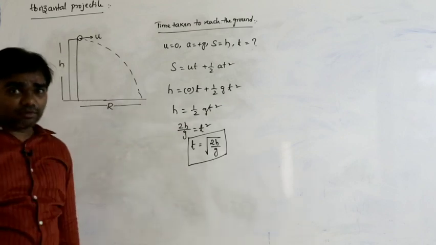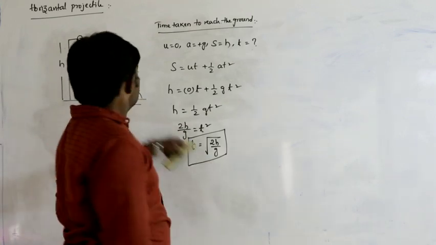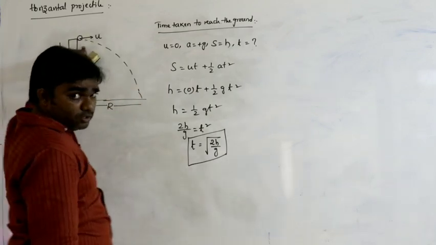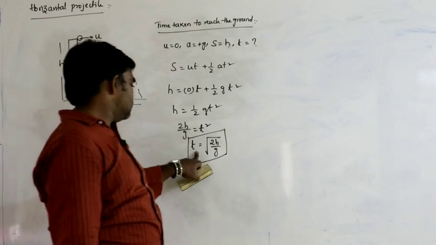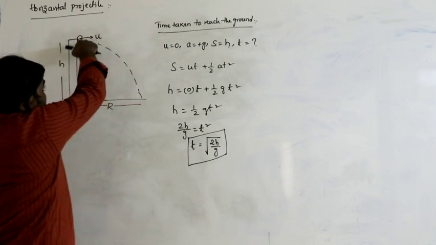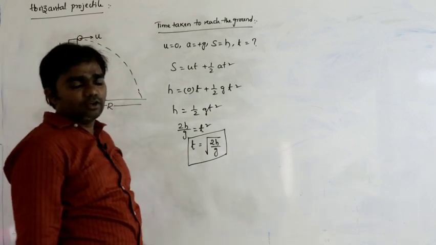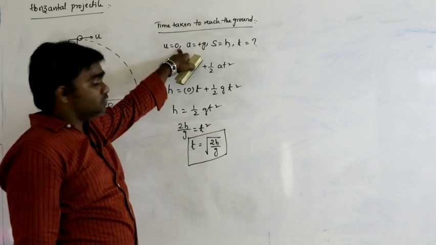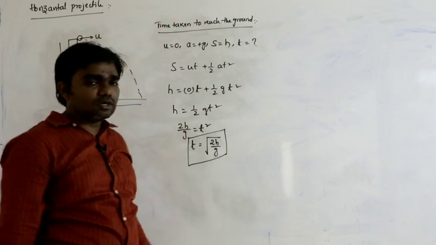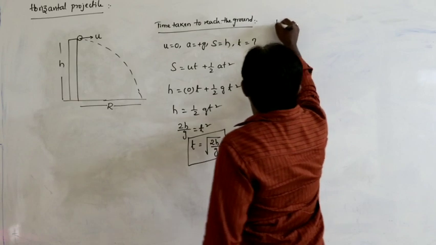This is nothing but the time of descent. So the time taken by the body to reach the ground from a certain height is t = under root 2h by g, because along the vertical direction this body acts as a freely falling body. Then what is the horizontal distance travelled?